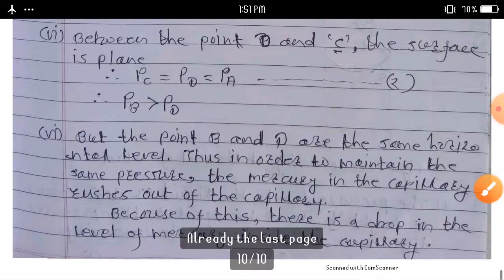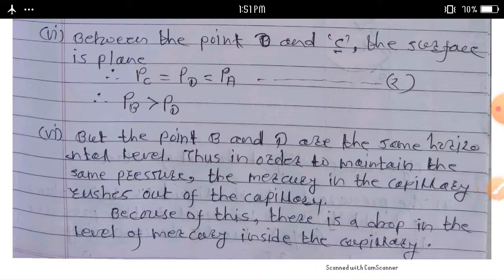But point B and D are at the same horizontal level. Thus, in order to maintain the same pressure, the mercury in the capillary rushes out of the capillary. Because of this, there is a drop in the level of mercury inside the capillary. In this way, we can explain how the liquid level can fall in the capillary on the basis of pressure difference.